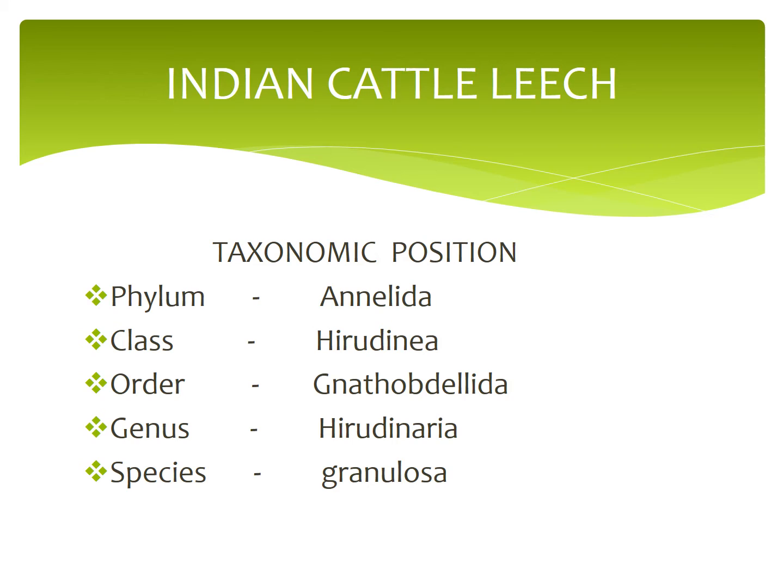Taxonomic position: phylum Annelida, class Hirudinea, order Rhynchobdellida, genus Hirudinaria, species granulosa. The combination of genus and species is the scientific name. That means genus Hirudinaria, species granulosa. So the scientific name of leech is Hirudinaria granulosa.